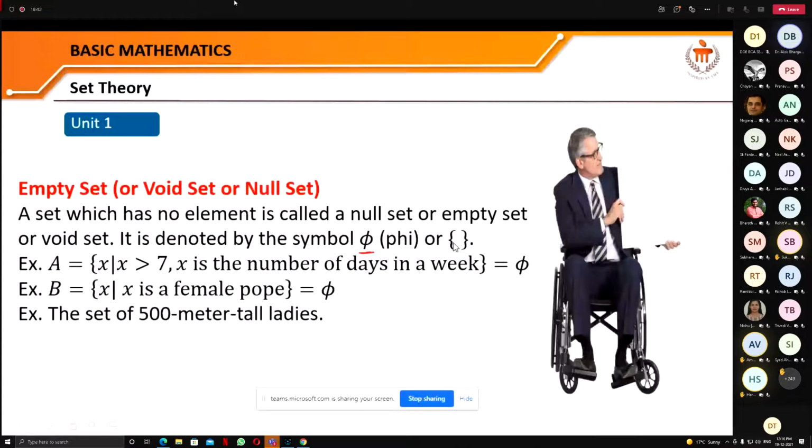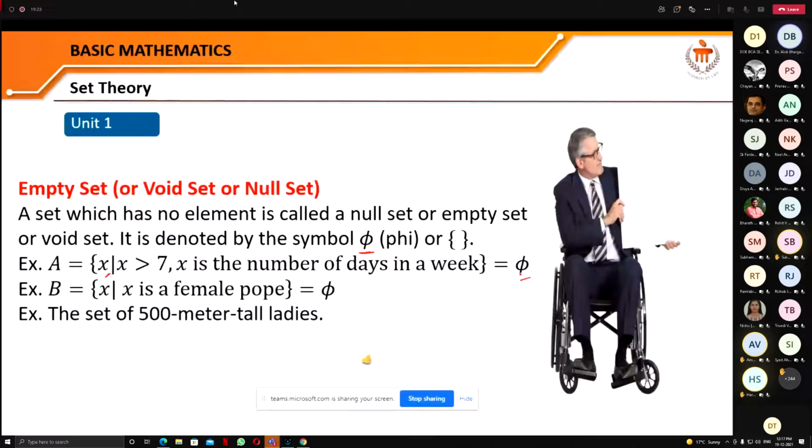Take this example: x such that x is greater than 7, and x is the number of days in a week. So it means you have to find the number x which is greater than 7, and x is the number of days in a week. As you know, the total number of days in a week is 7. So how is it possible that the number should be greater than 7? It is not possible. So for this set we do not have any element, and that's why it is a null set.